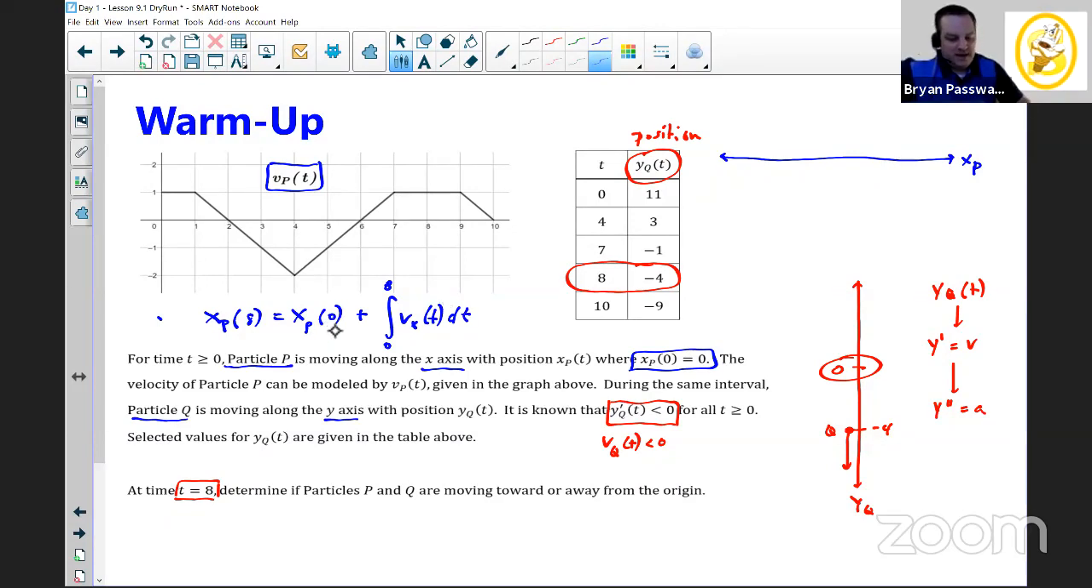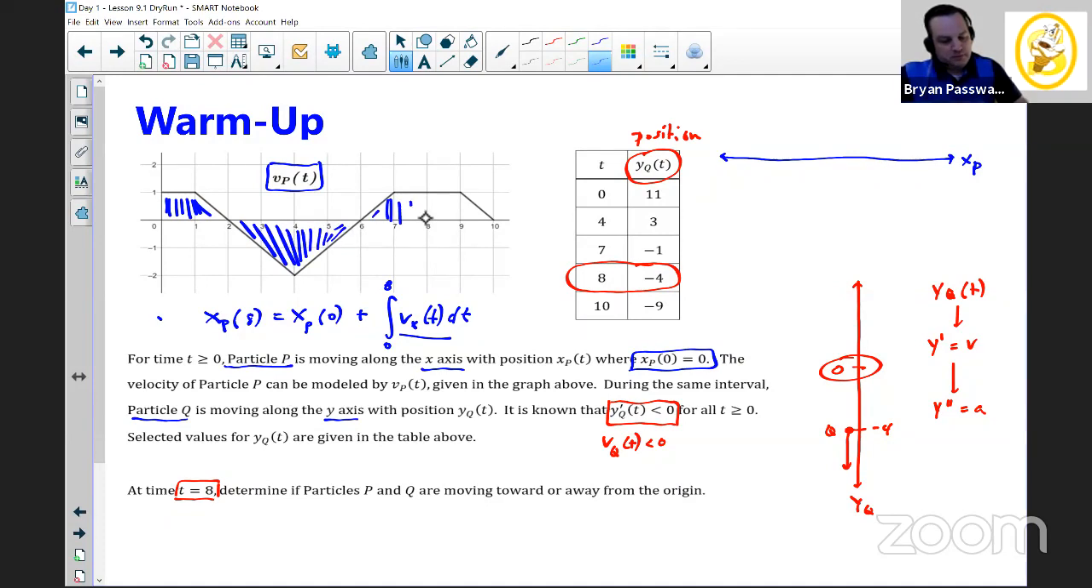And we know that x of 0 is 0. So now, in order to finish out this problem, we just have to figure out the integral from 0 to 8 of the velocity. Well, luckily they gave us a nice velocity graph, and we know that the definite integral from 0 to 8 is just the signed area between the velocity graph and the x-axis from 0 to 8.